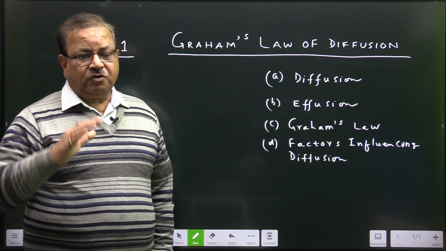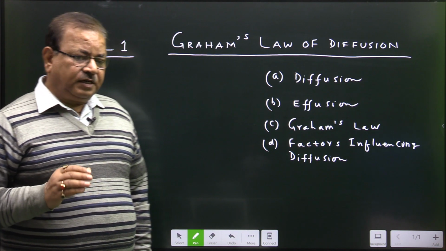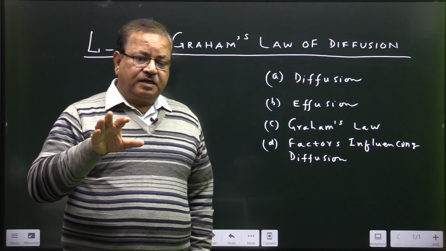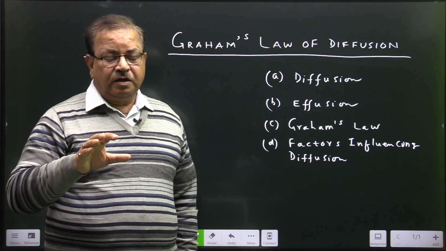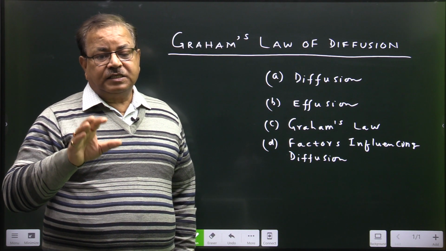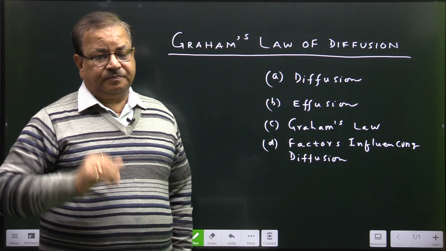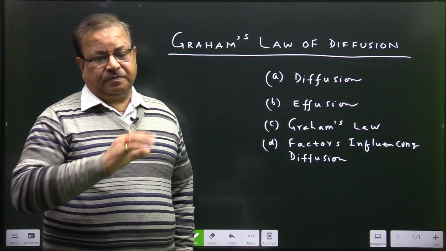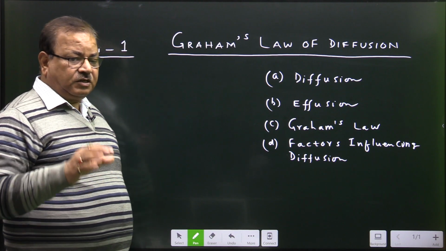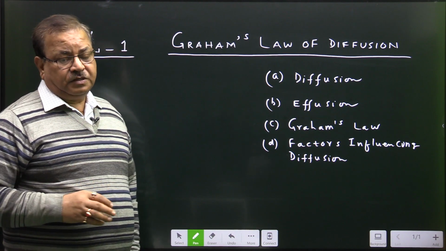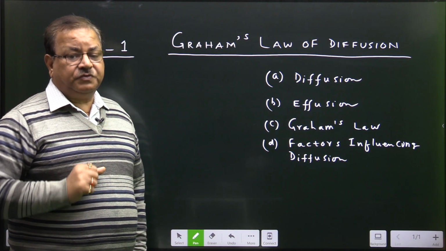Actually, all this happens due to diffusion of the gas. Diffusion is the intermixing property of a gas with another gas against the gravitational pull, at negligible pressure difference or low pressure gradient. But effusion is a special kind of diffusion. It is a kind of forced diffusion in which the rate of intermixing is higher.